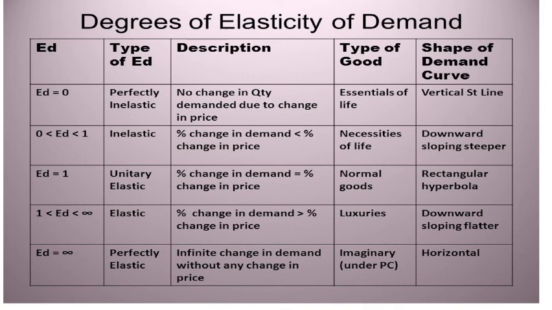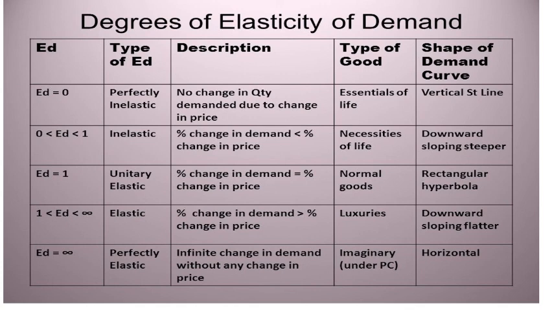Then when the ED is less than infinity, we have elastic degree of price elasticity. Here percentage change in demand is greater than the percentage change in the price. In case of luxury goods we see this type of price elasticity, and the shape is what? It will be a downward sloping flatter curve. Don't get confused between 3 and 5. In case of ED less than 1, you have to remember steeper curve, and in case of ED less than infinity or greater than 1, you can say we have sloping flatter curve.